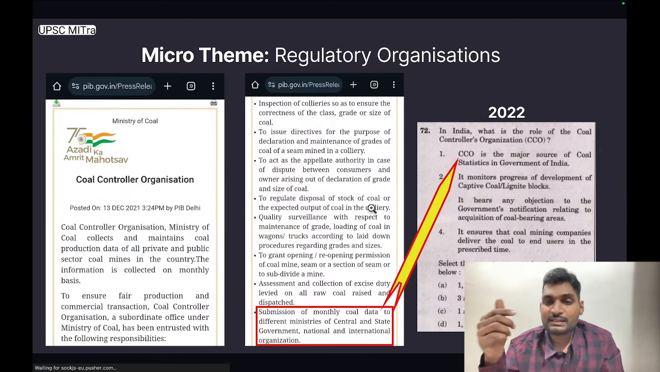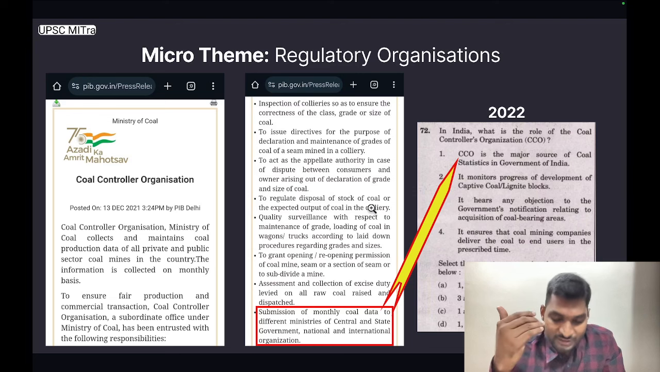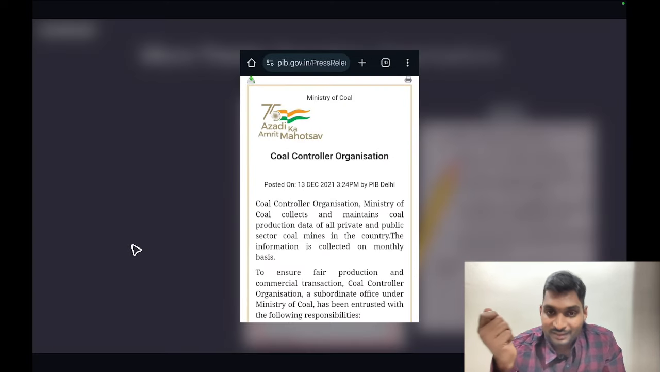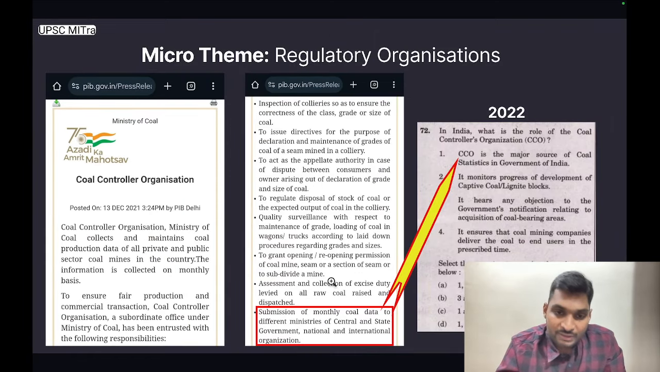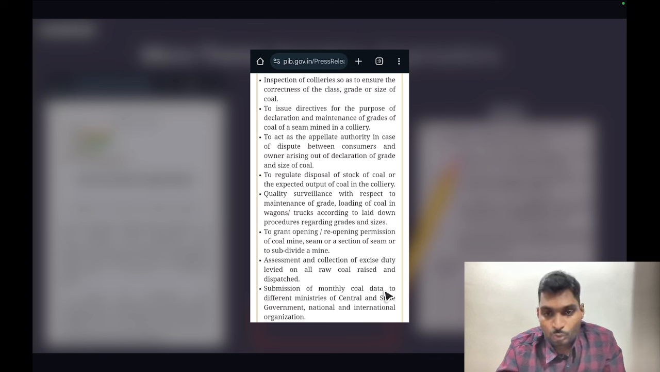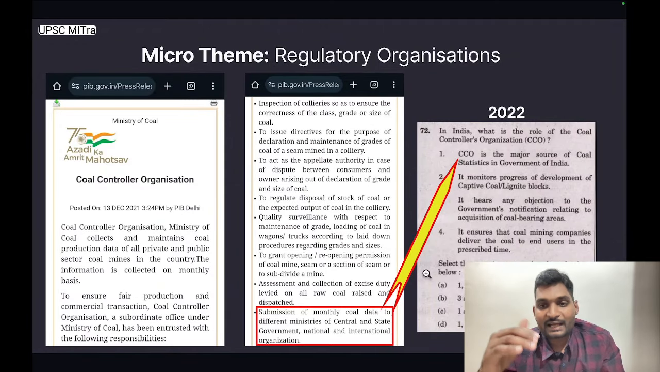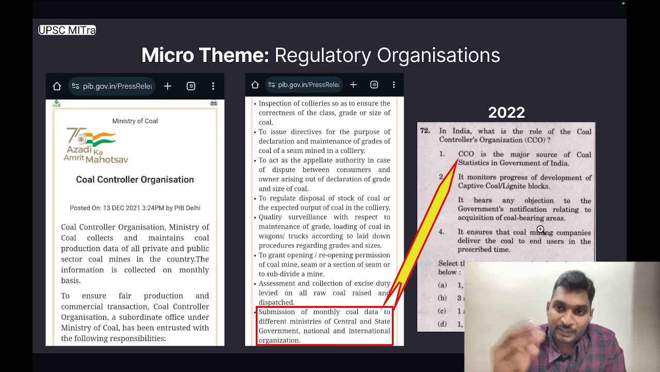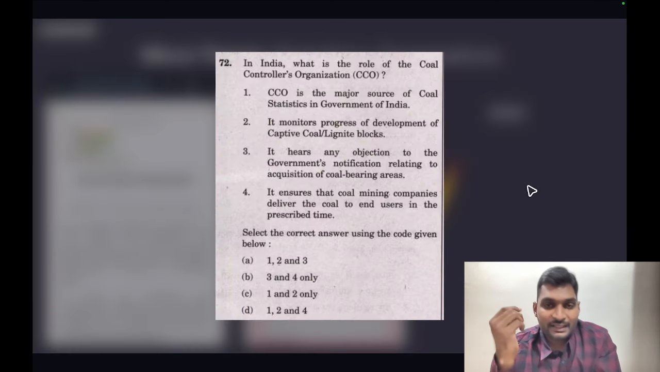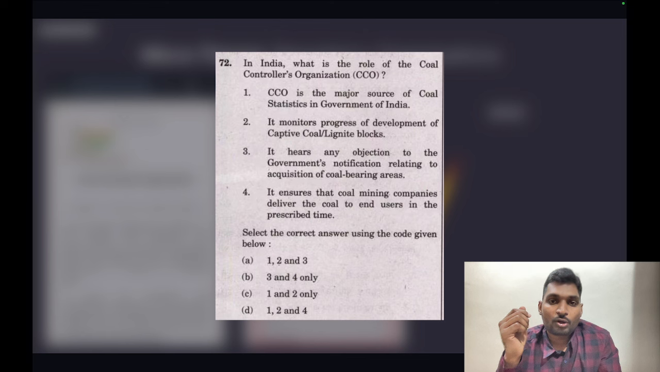The next micro theme is regulatory organizations. UPSC constantly asks questions on RBI, BBB, that is Bank, Boards, Bureau and so on. In this press release from Ministry of Coal dated 13th December 2021, the title was Coal Controller Organization. It further goes on to read that submission of monthly coal data to different ministries of central and state government, national and international organization. UPSC picked up this information and framed a level 3 question in prelims 2022. The question was, in India, what is the role of the Coal Controller's Organization, CCO?